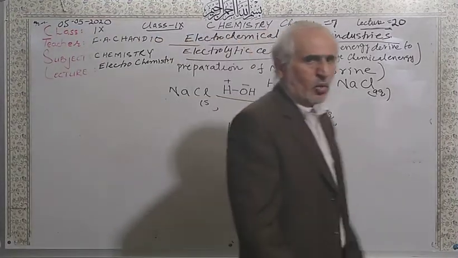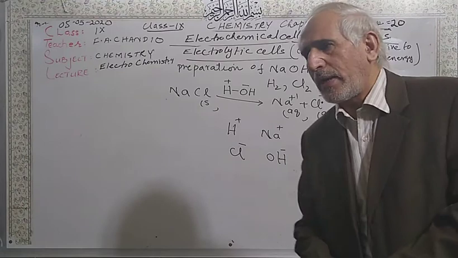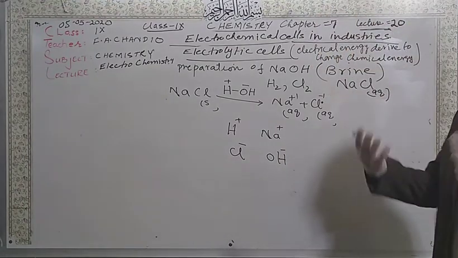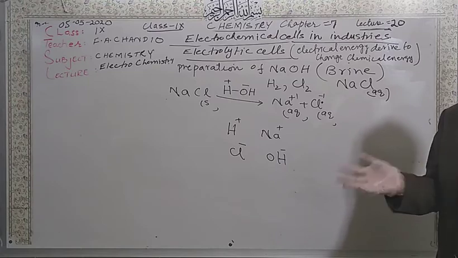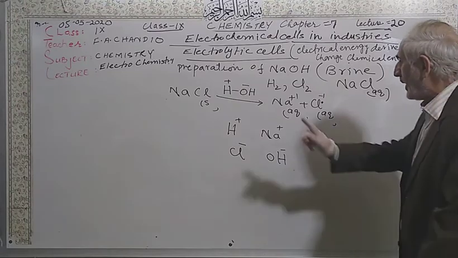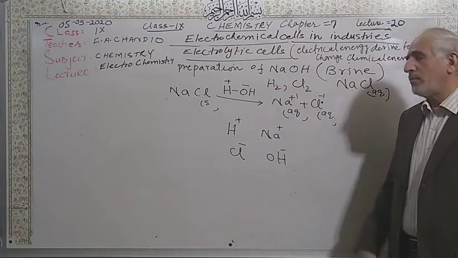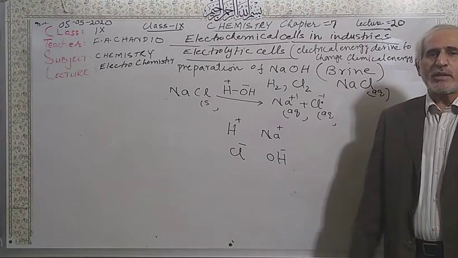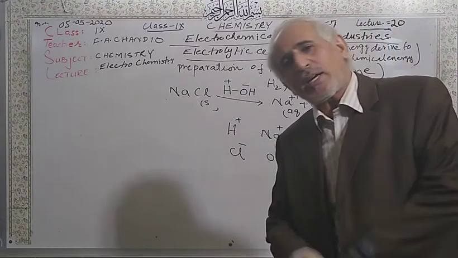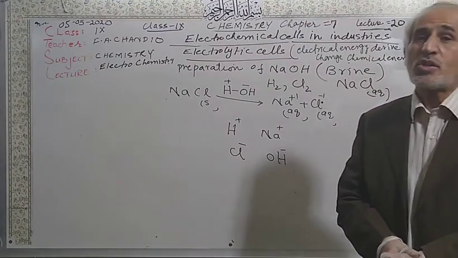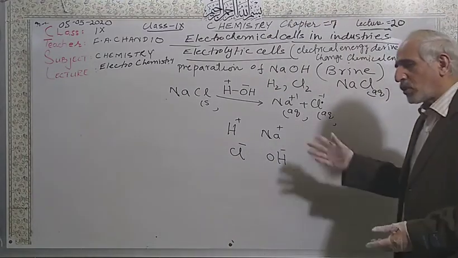Before, it was very simple: only 2 ions, sodium ions and chloride ions, were there, so they could collect at their respective electrodes very easily, with no competition. But here, hydrogen ions or sodium ions? When you pass electric current, which will collect at the cathode? Will hydrogen ions collect or sodium ions? This is a question.